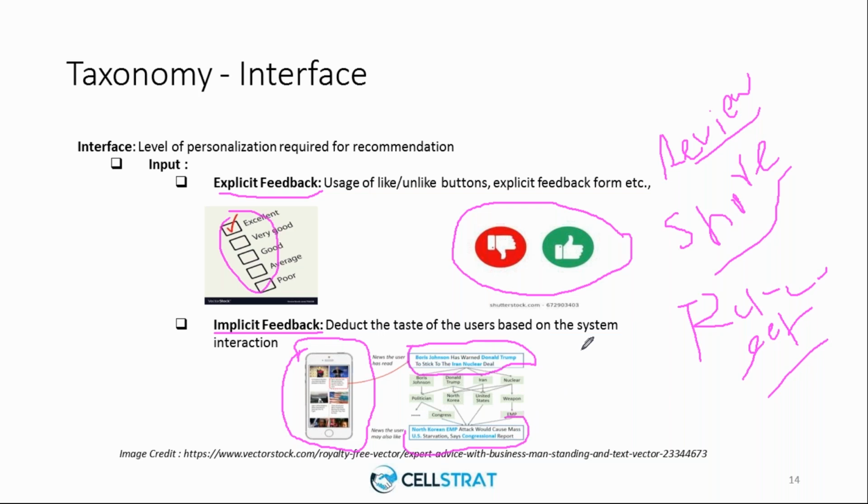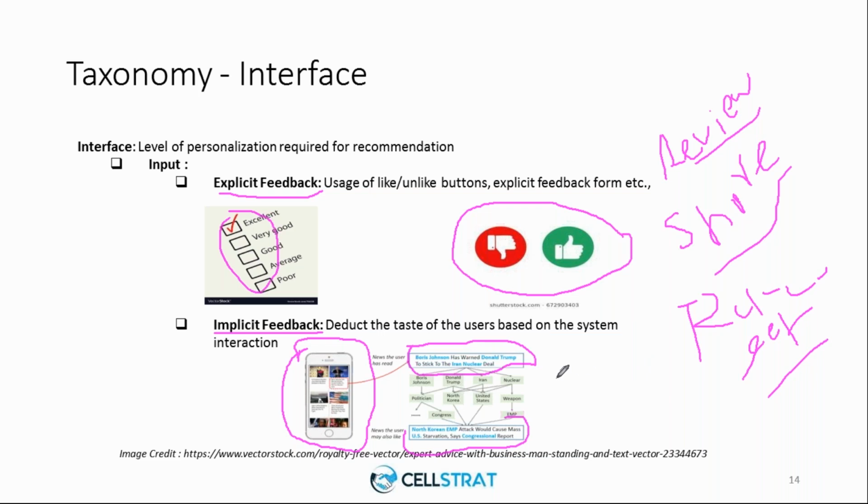So it really judges you based on the interactions that you are having with the system, and takes that as feedback, which is not explicit but implicit feedback, and provides you the relevant recommendations. So these are the two kinds of inputs which it really considers before coming up with any recommendations.